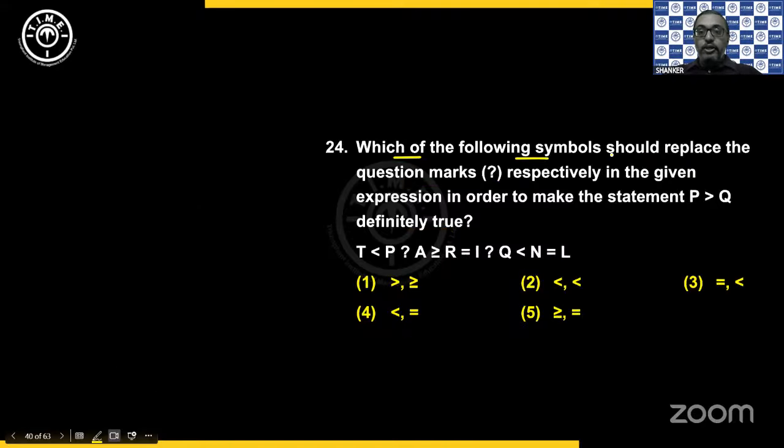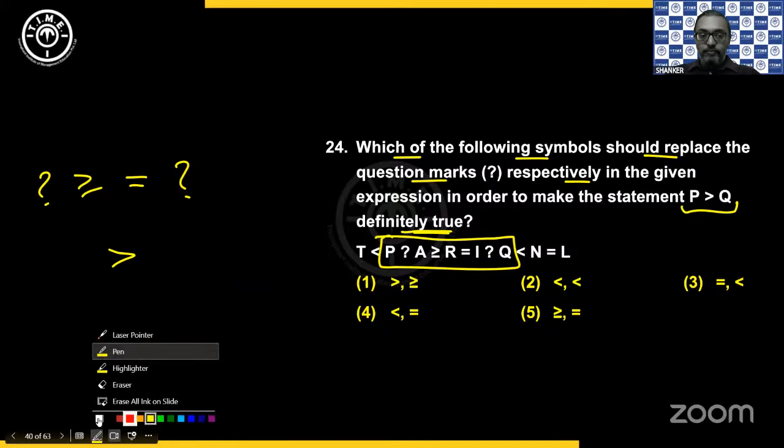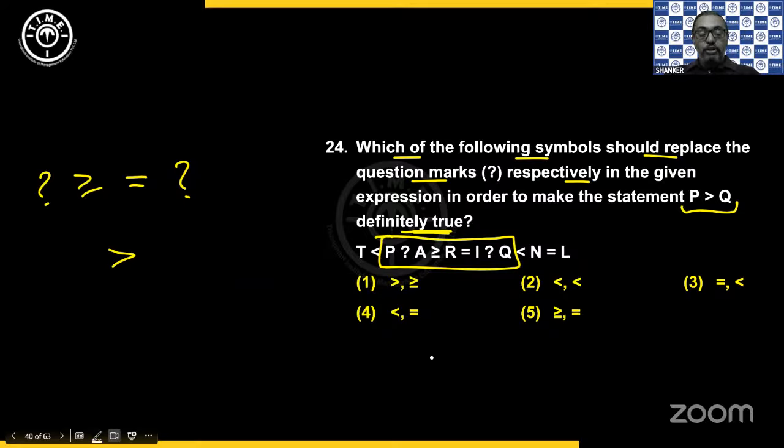Which of the following symbols should replace the question marks respectively so that we have P greater than Q? Definitely true. So that means from P to Q, I have to check. So we have question mark greater than or equals question mark. So I need greater than to happen. So if I want greater than to happen, then definitely greater than should be there because that is missed here.